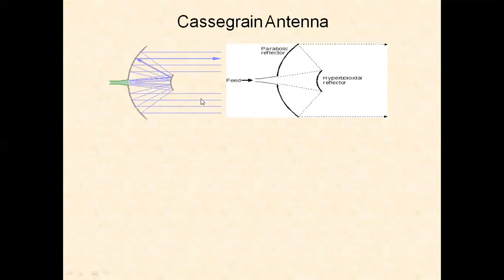So instead of placing the horn antenna at this focus point, a hyperbola reflector is placed whose focus coincides with the focus of the primary parabola reflector. This is the primary feed radiating the signal.